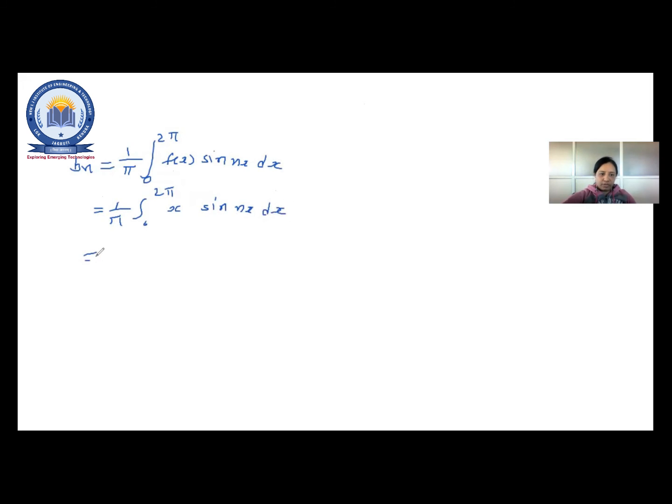Now 1 upon pi, again the integration: x as it is, integration of sine nx is minus cos nx upon n, minus x derivative, that is 1. Now again the integration of this would be minus sine nx upon n square, with limit 0 to 2 pi.